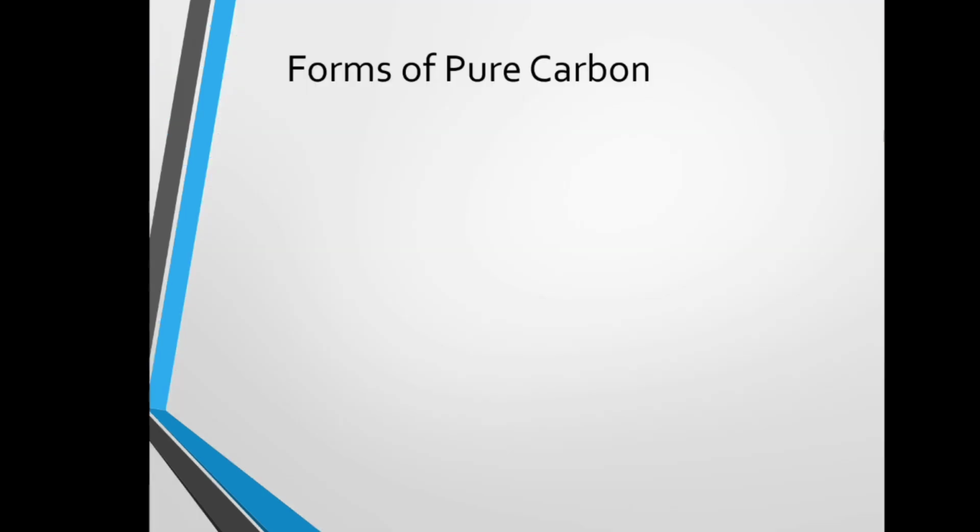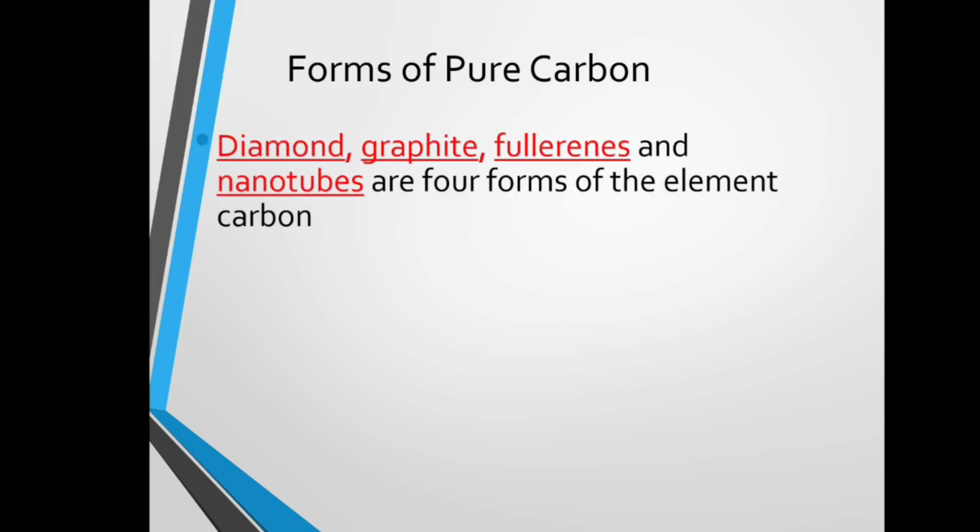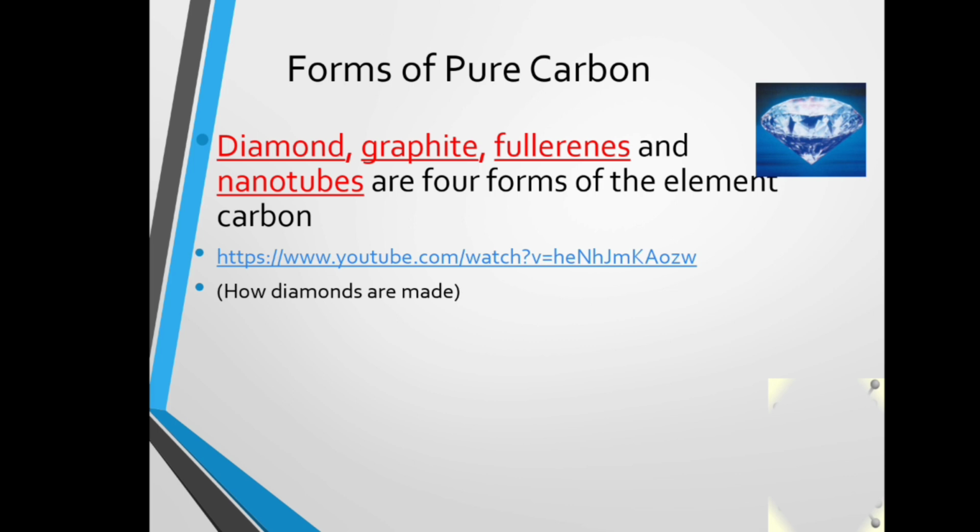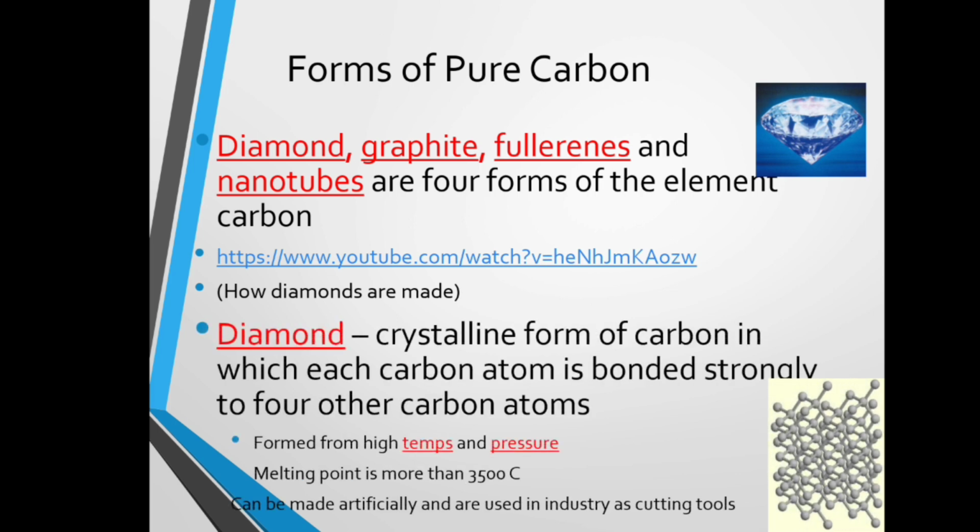Now we will see forms of pure carbon. Diamond, graphite, fullerenes and nanotubes are 4 forms of the carbon element. Now let us see diamond. It is a crystalline form of carbon in which each carbon atom is bonded strongly to 4 other carbon atoms.